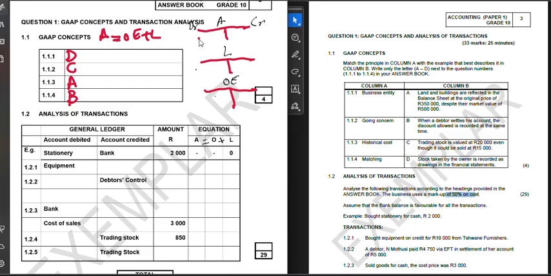Meaning that if all assets are going to increase on the debit side and decrease on the credit side, that means all liabilities will increase on the credit side, and all owners' equities will also do what? Do the same thing as liabilities do, because they're on the same side. And then all liabilities on the debit side will decrease, and all owners' equities will also decrease.